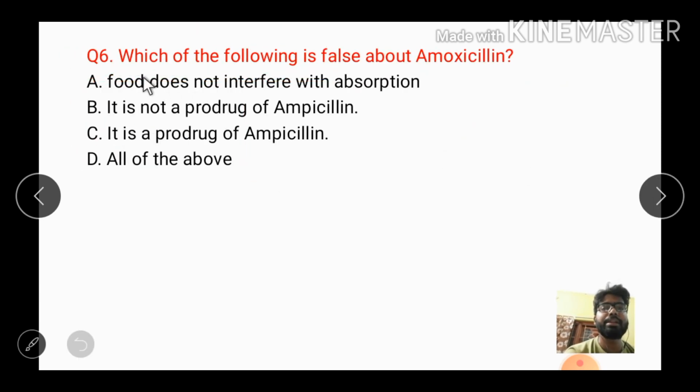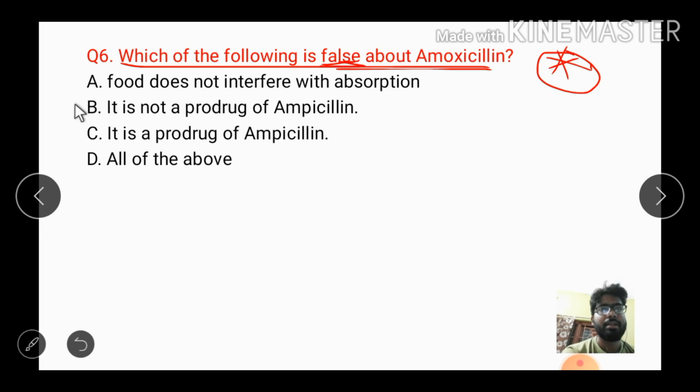Then coming to the next question, which of the following is false about amoxicillin? This is very important and this is a very tricky question, okay. Keep in mind that we need to find which is false about amoxicillin. See, food does not interfere with its absorption, it's a right point. Then it's not a prodrug, it's also important. Then, it is a prodrug of ampicillin, it is false, okay, it's not a prodrug of ampicillin.